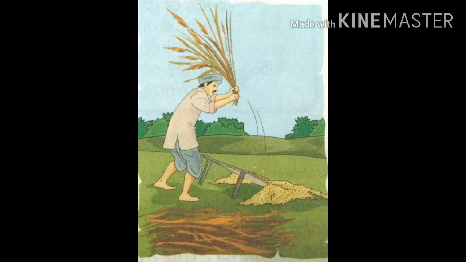Have you ever visited a wheat or paddy field after the crop has been harvested? Do you know the meaning of harvesting? Yes. Harvesting means cutting the crops from the field. The grains are attached to their stalk, which are put together in bundles.